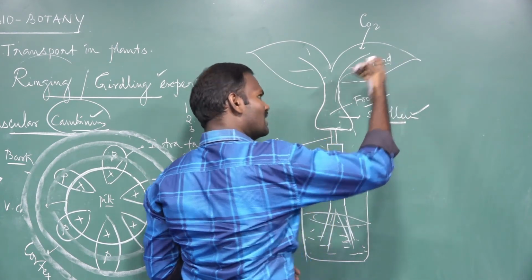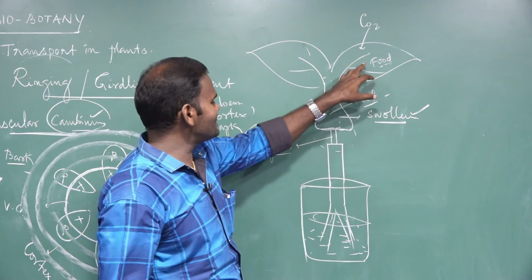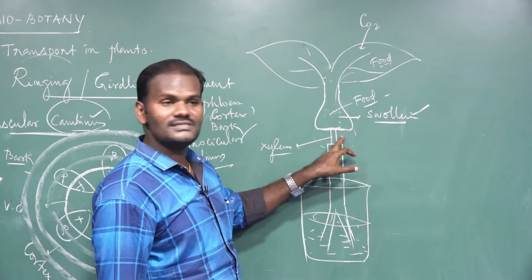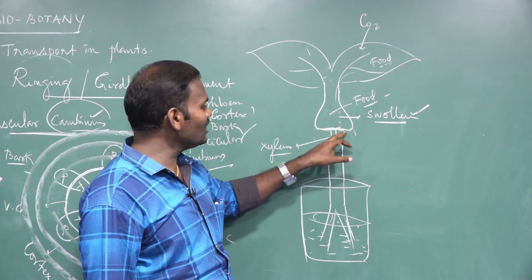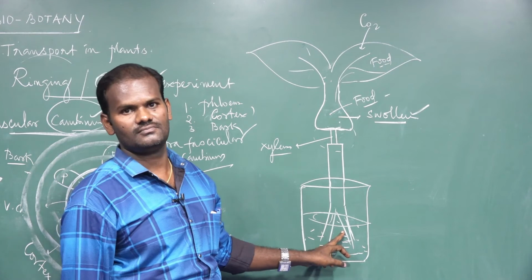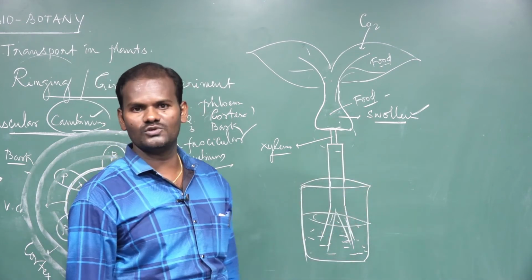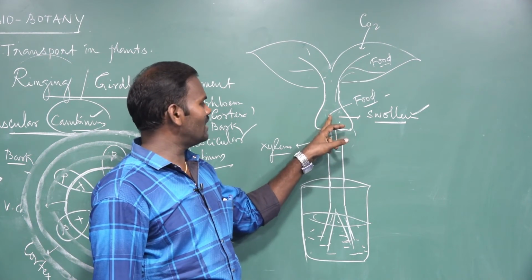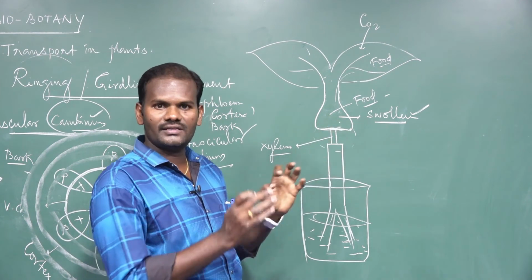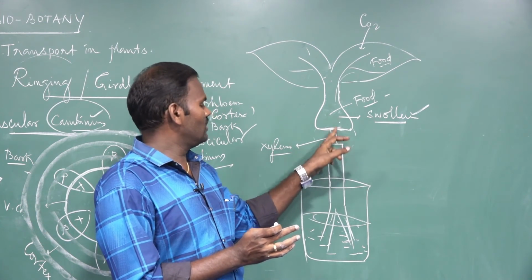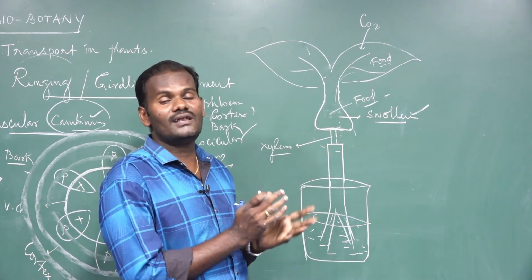The food is converted into simple sugar and translocated through phloem. Since the phloem is removed here, the food material fails to be translocated to the root system and gets accumulated. That's why the region above the ringing area becomes swollen.